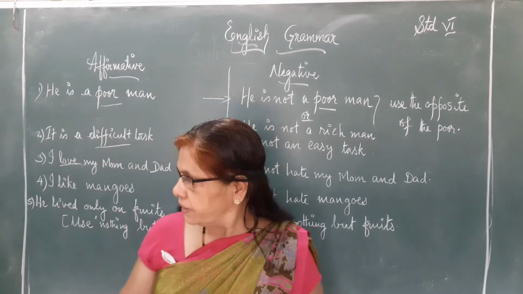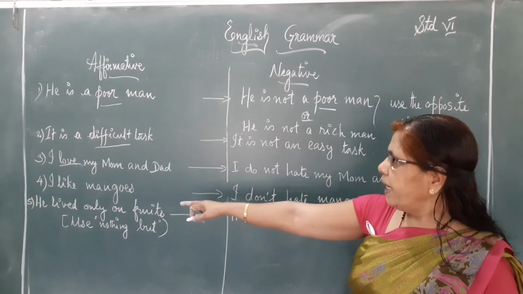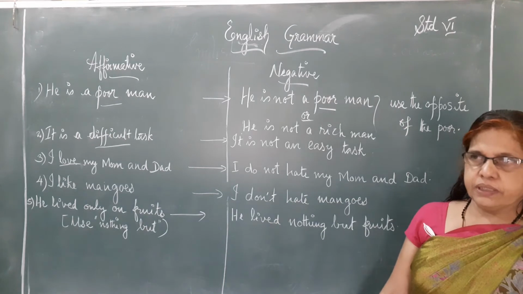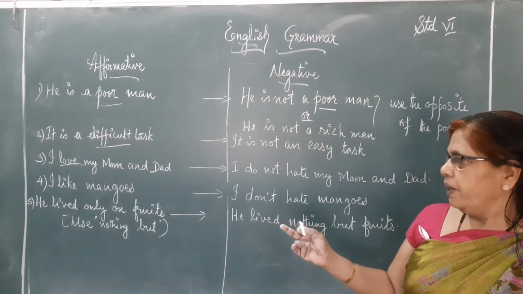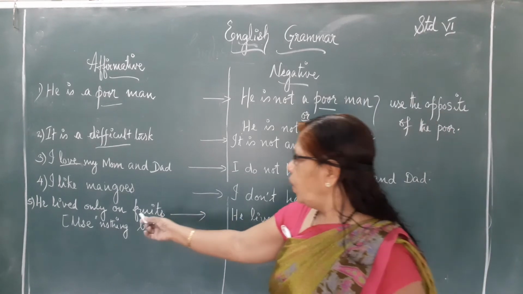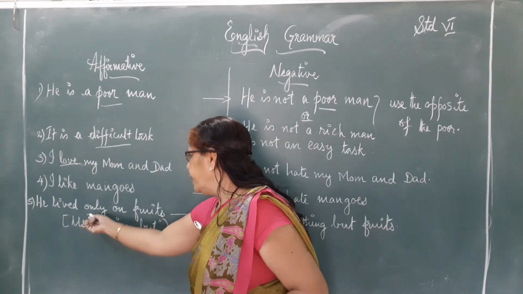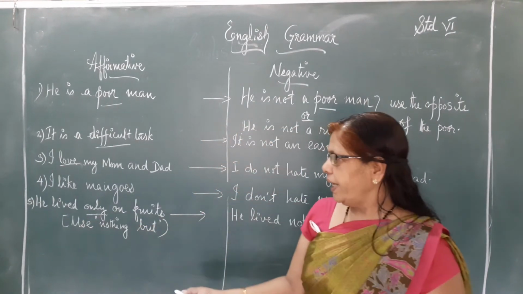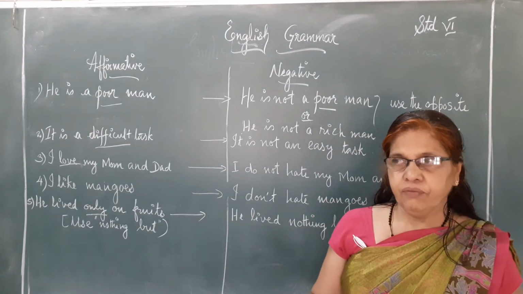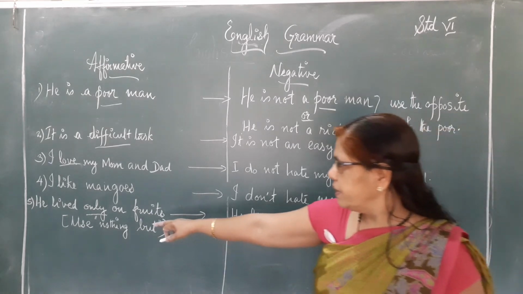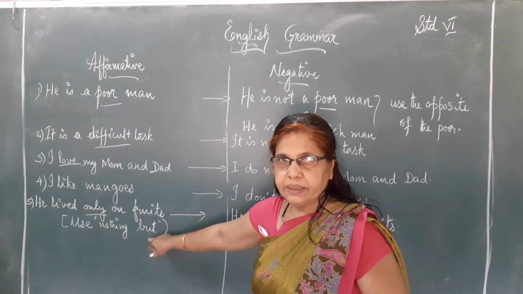Now here, the last example. He lived only on fruits. So here only is there. So when only comes, you have to use nothing but.